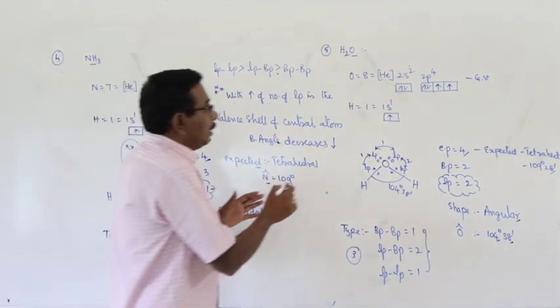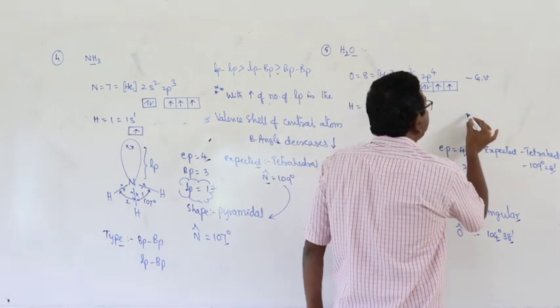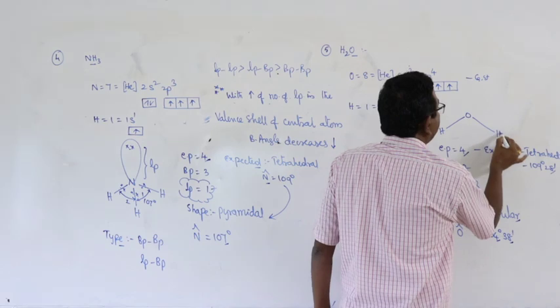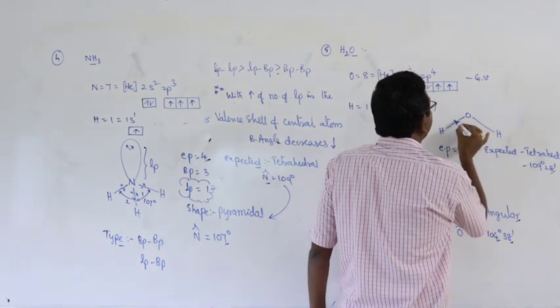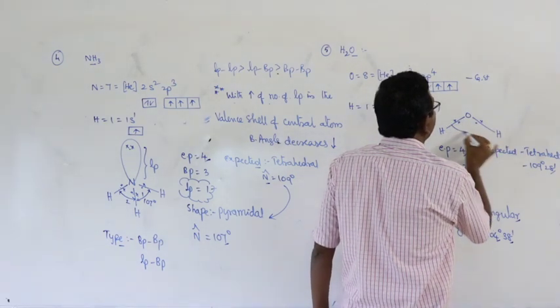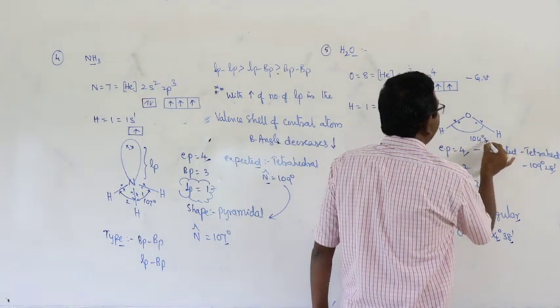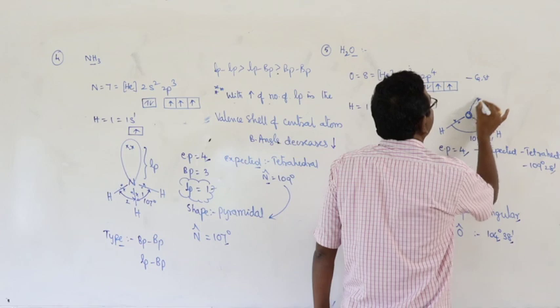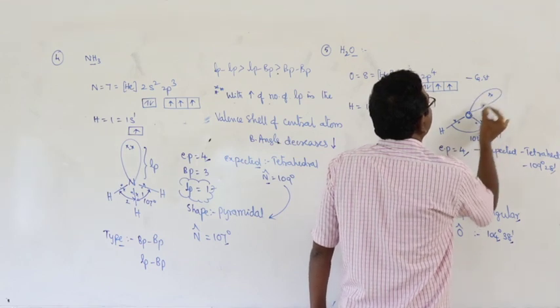And here the water molecule is also represented as H2O with 104 degrees 38 minutes. Lone pair.